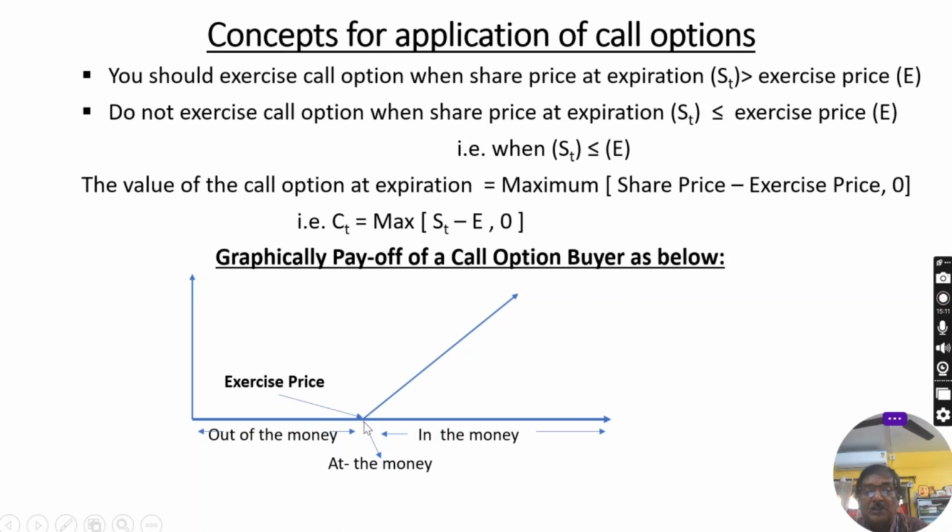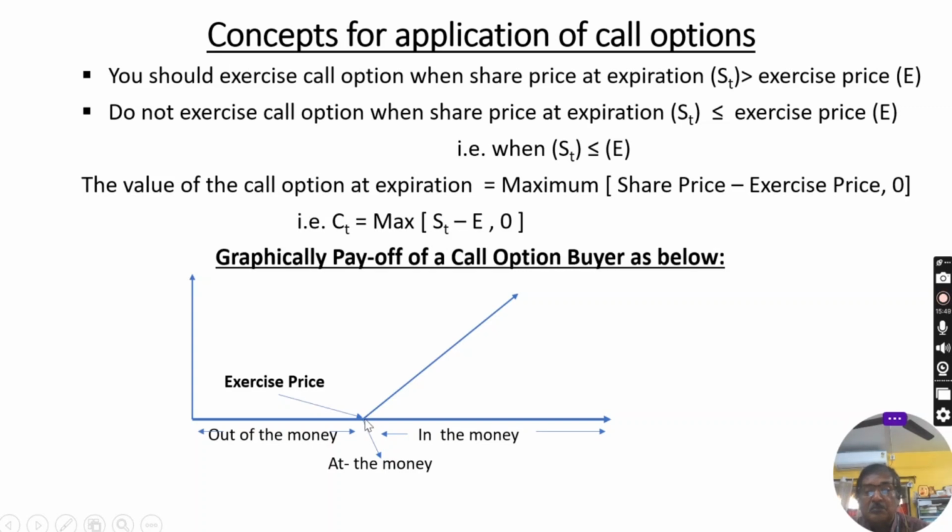That is the break-even point, you can say. We are not considering the premium at this moment, only the exercise price and market price, and that's why it is at the money. In the case of a call option, if the market price of the share is less than the exercise price, on this side from 0 to this point, then it will be out of the money. That is against the advantage of the call option owner, which is represented by out of the money.